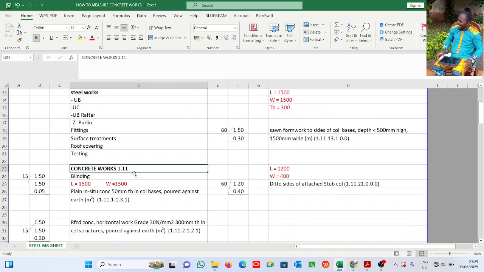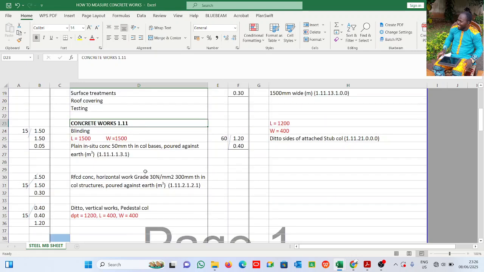So concrete works. Concrete work is in section 1.11 in the BESMM 4R. BESMM 4R stands for Building Engineering Standard Method of Measurement 4 Revised. R stands for revised. So concrete work, the first concrete work there is the blinding.